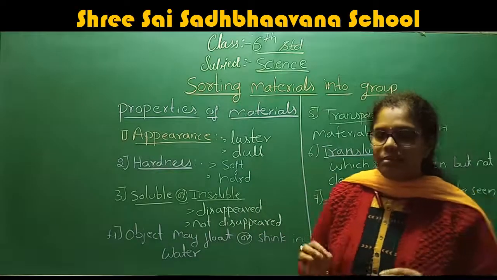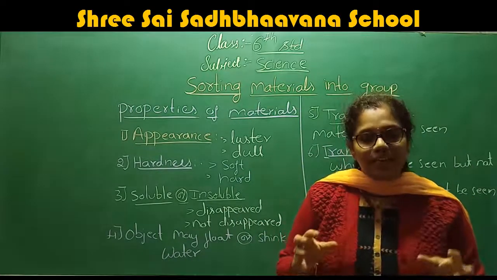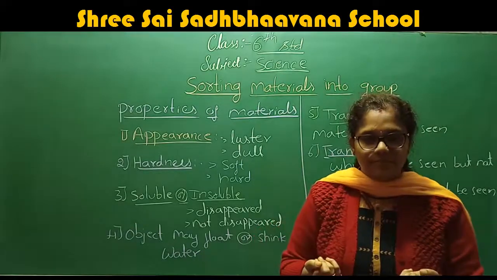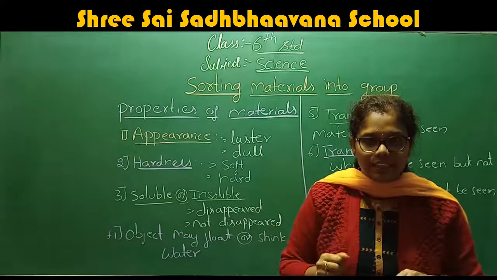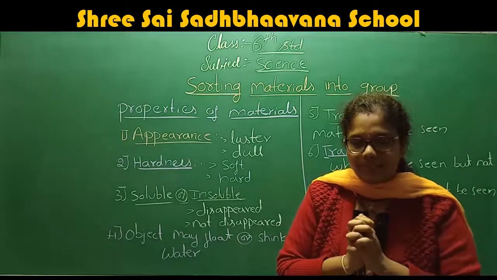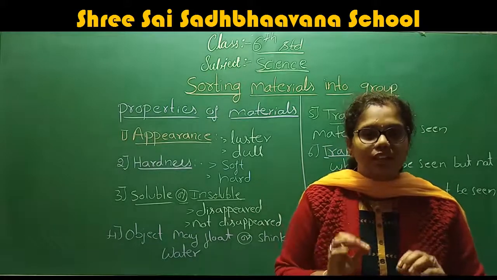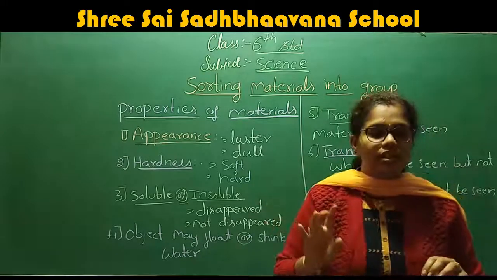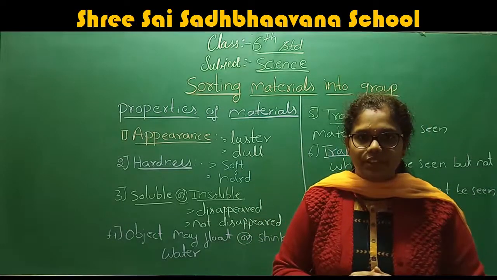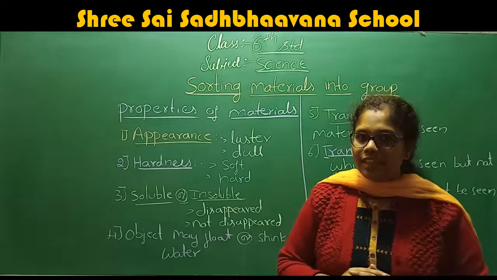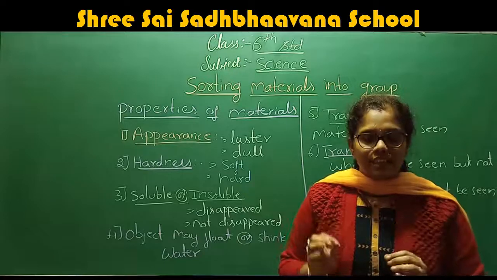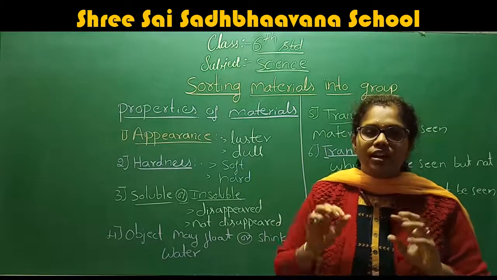First I am talking about the soft material: the material which can be compressed easily or which can be bent easily. This type of substance we call a soft material. What is a soft material? The material which can be bent easily or compressed easily, that type of material we call a soft material.